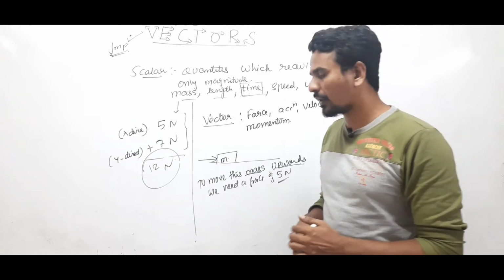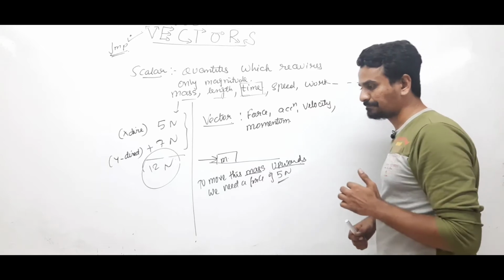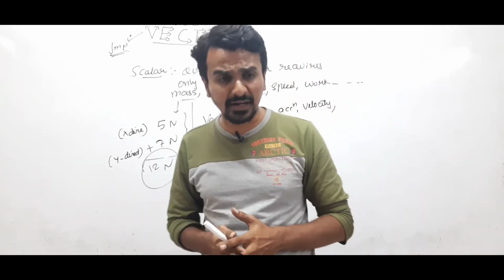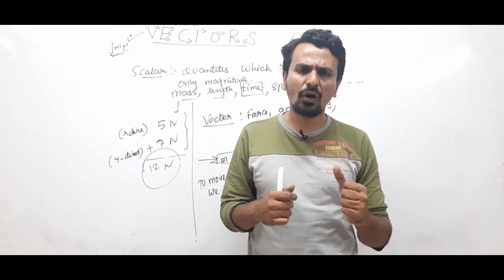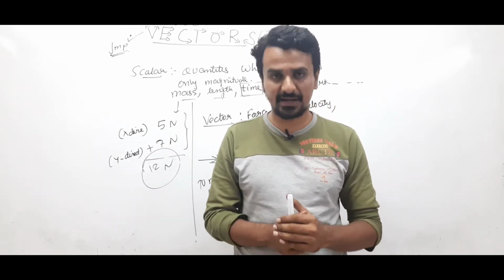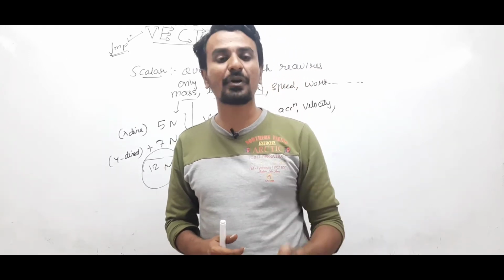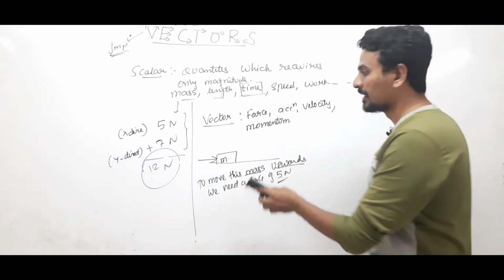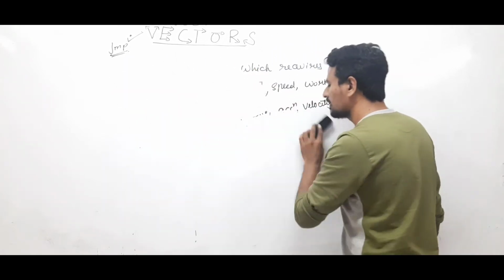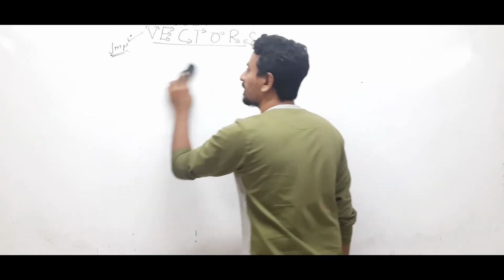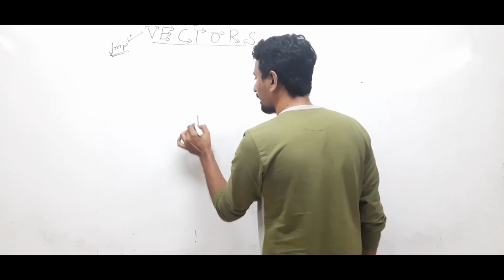Clear? Okay. One more thing. Apart from scalars and vectors, there are certain quantities whose direction is always fixed. They have a direction, but the direction is fixed. Let us take an example of electric current. We know that electric current flows from the positive to the negative terminal of the battery.